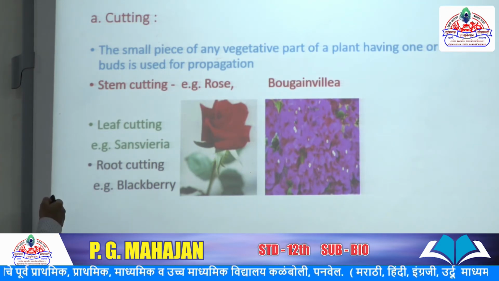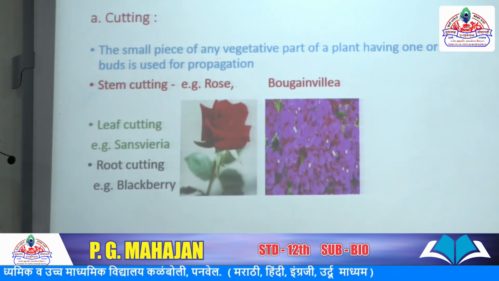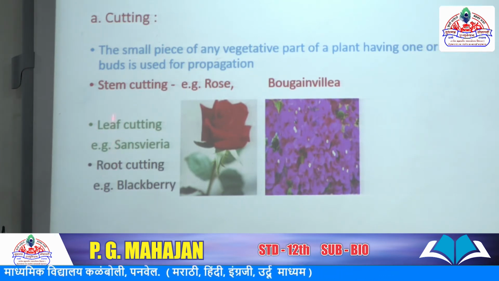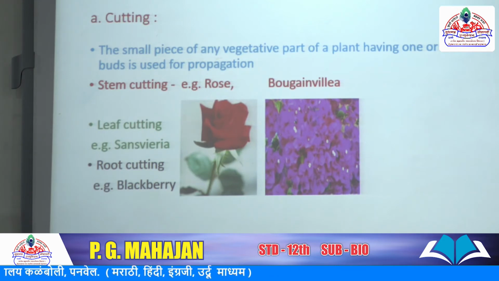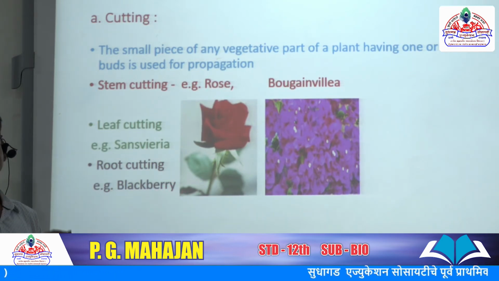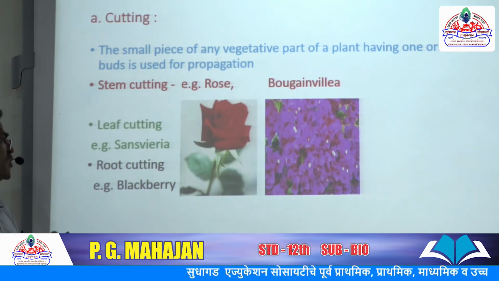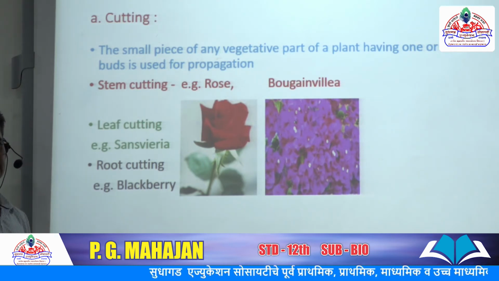Another vegetative part, leaf. Leaf cuttings, a common example, sansevieria. Another vegetative part, root. Root cuttings, the example, blackberry. This means artificial vegetative propagation by root, stem and leaves.